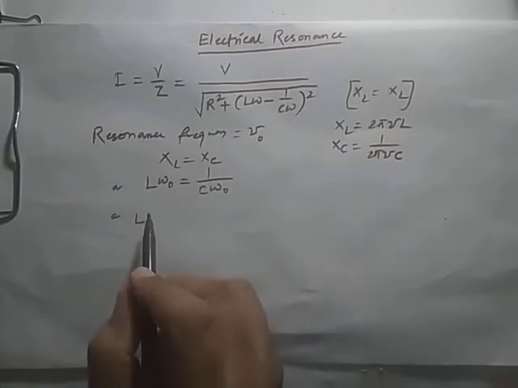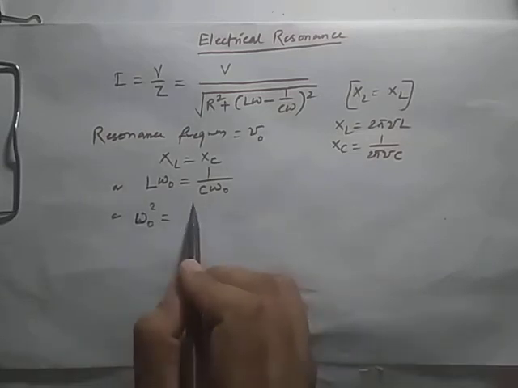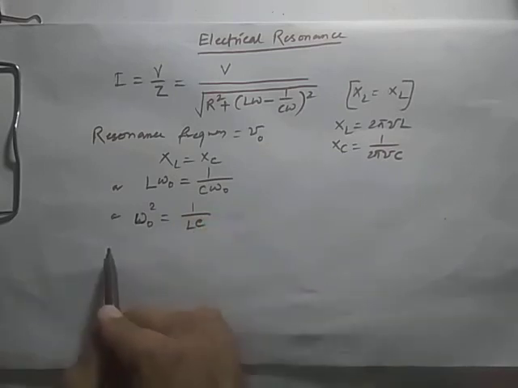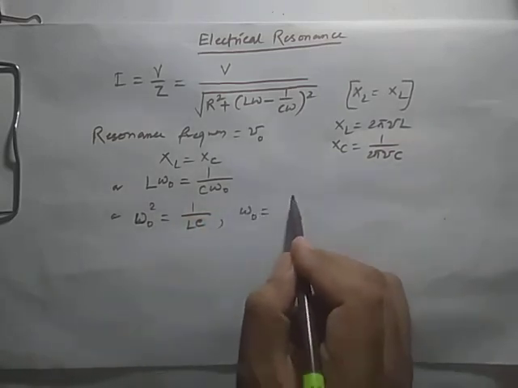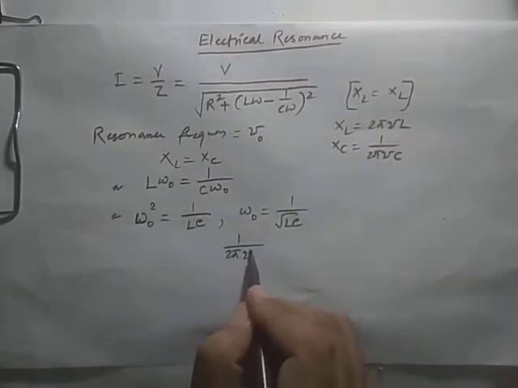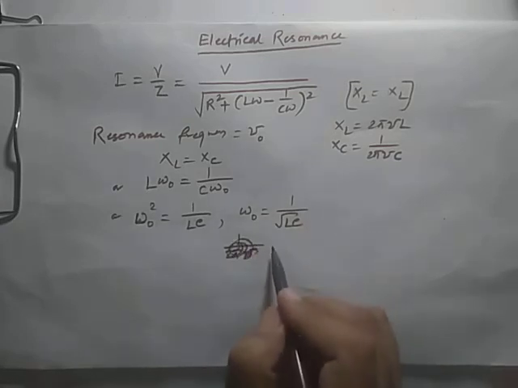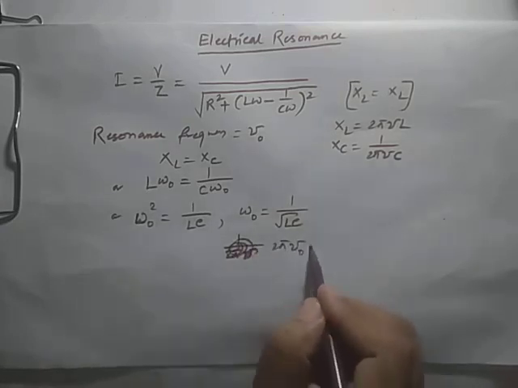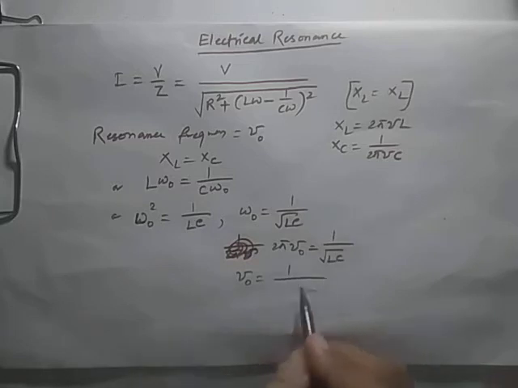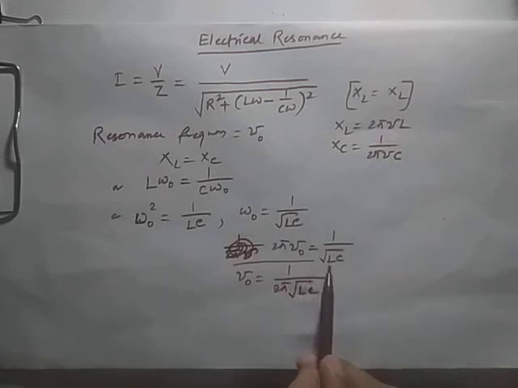So you can find out omega naught square is equal to 1 by LC, or omega naught is equal to 1 by root over LC. Omega means 2 pi nu, so 2 pi nu naught is equal to 1 by root over LC. So nu naught is equal to 1 by 2 pi root over LC. This frequency is known as the resonance frequency in the series LCR circuit.